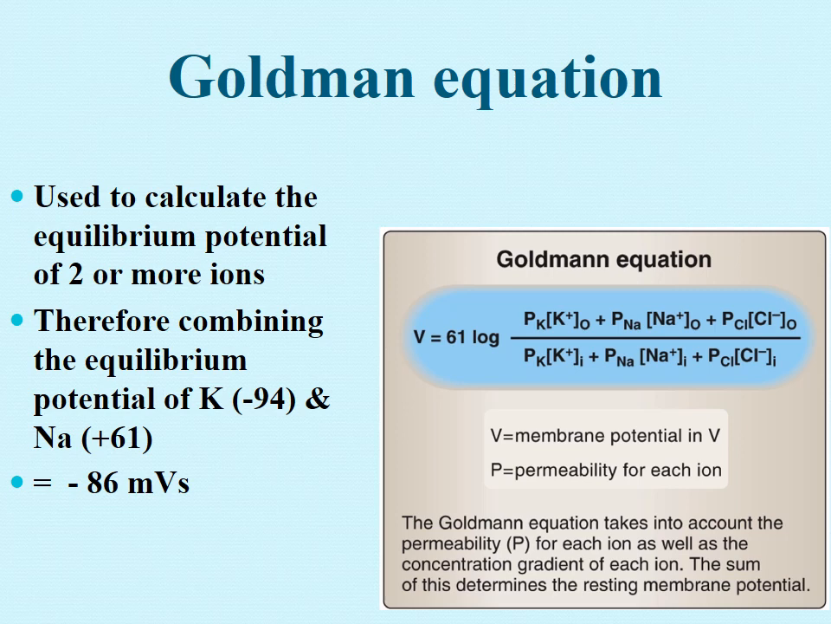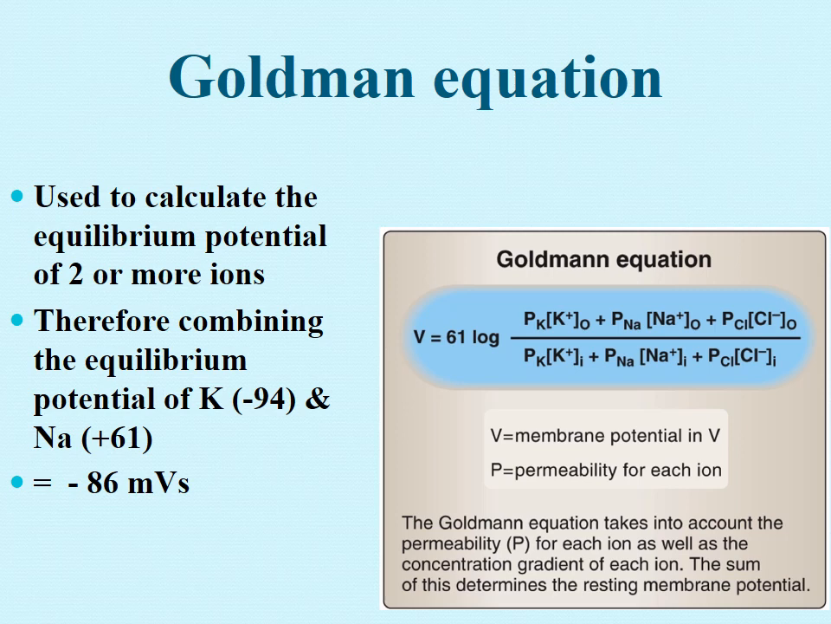This bracket sign shows the concentration. So the concentration of potassium along with the permeability of potassium outside, upon the concentration of potassium inside and its permeability, plus then sodium ions, same. You take the concentration and you take the permeability factor. Then take the outside and inside, and then you do the calculations. There is no need to do the calculations, and it's not given in your books.